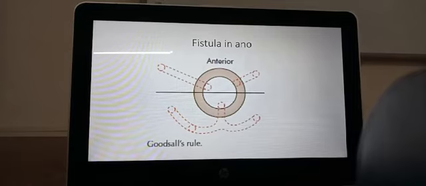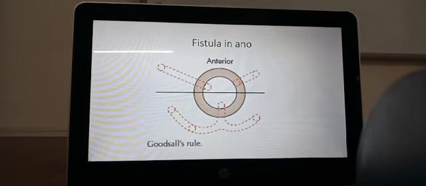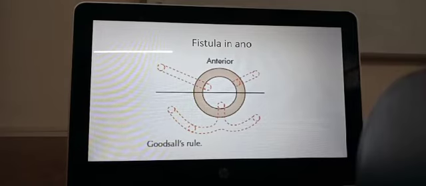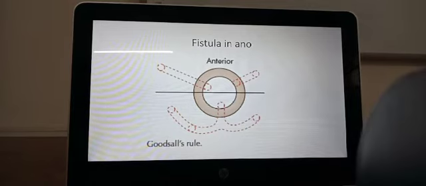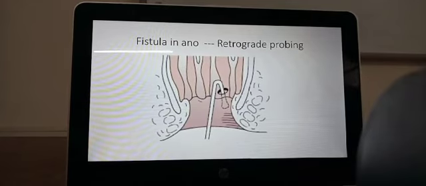Whereas every fistula that occurs posterior to this line will actually lead to the midline, will always open on the midline, will not open directly. It will follow a curved path. This is Goodsall's rule. It is true, and it holds true in most cases. There can always be exceptions.